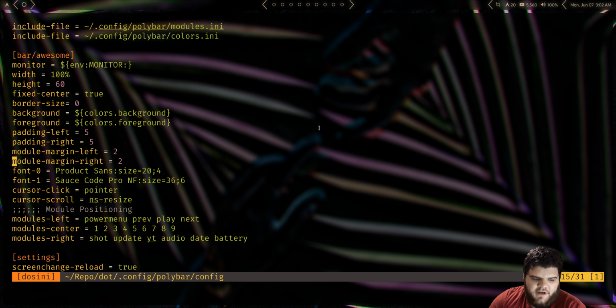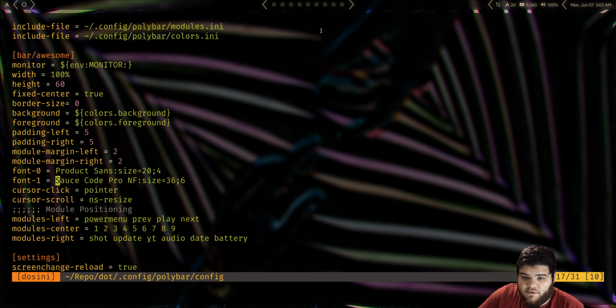So the first thing I want to do is change the font here. I've been using this weird patched on top of patched version of Source Code Pro Nerd font. The reason I was using that is because there's 2 different sizes for a lot of the glyphs, and it allowed me to use these really big arrows while having normal sized icons. I'm not going to do that anymore, so we can get rid of it.